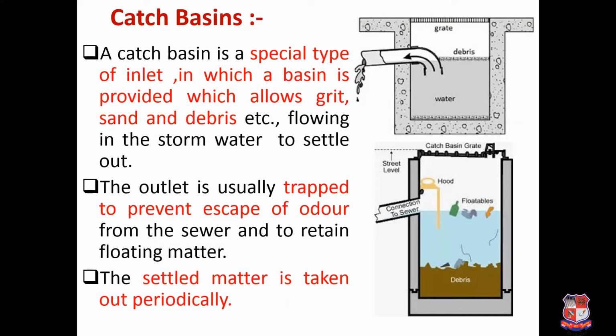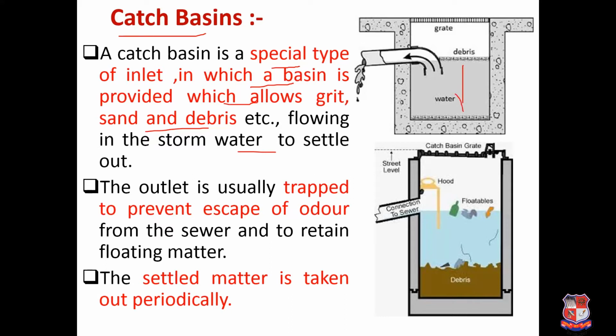So now the next unit is catch basins. Catch basins are special types of inlet. It is a kind of inlet only, but it is a basin which is provided with an additional facility, and that additional facility allows the grit, sand and debris flowing in the storm water to settle down.